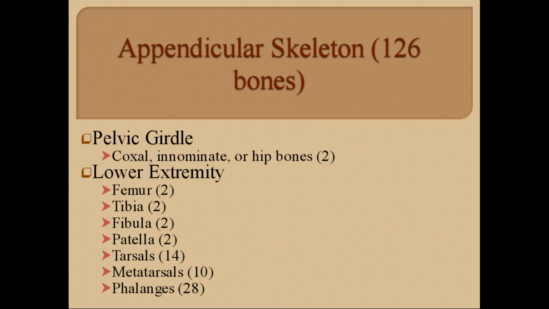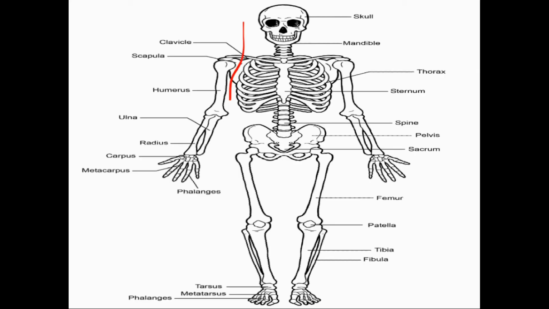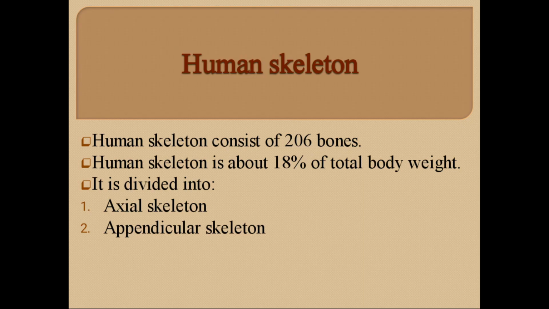And as there are 64 bones present in the upper extremity, adding these 64 bones to the 62 bones, the total is about 126 bones. So the appendicular skeleton consists of about 126 bones. And as the axial skeleton consists of about 80 bones, while the appendicular skeleton consists of about 126 bones, the total number of bones in human beings is about 206, which we have read in the text, that the human skeleton consists of about 206 bones.